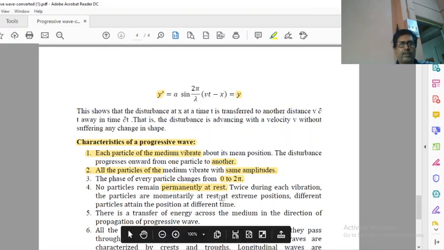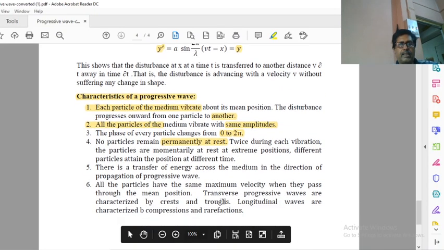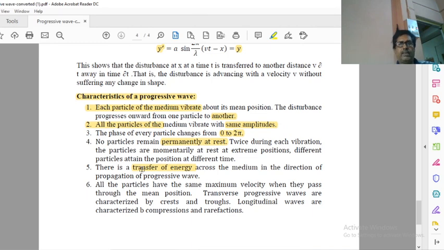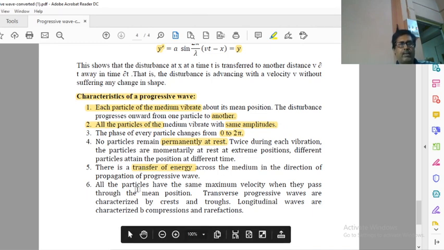Always in vibration, always in continuous progress. There is a transfer of energy. Note this sentence: in a progressive wave, energy is transferred from one point to another point. And last, all the particles have the same maximum velocity when they pass through the mean position. So at the mean position, the velocity of all the particles is the same.